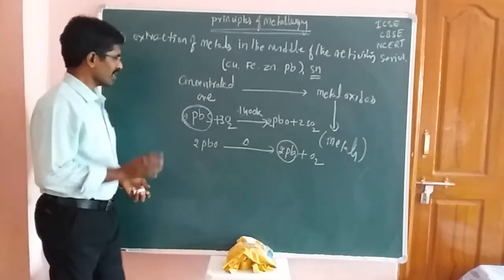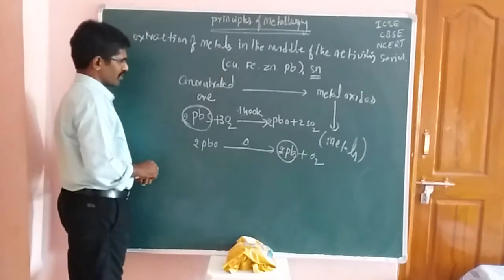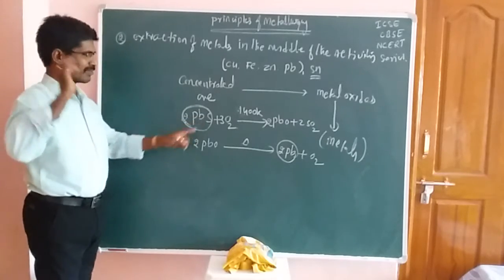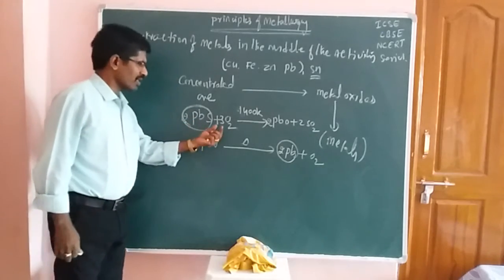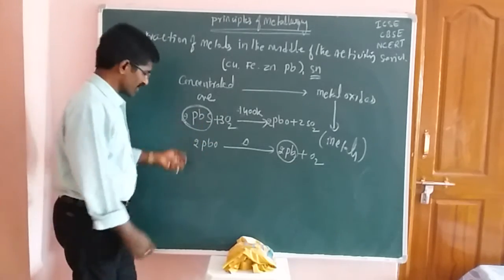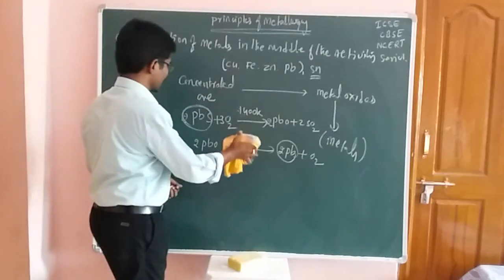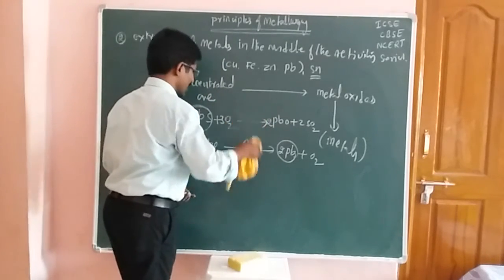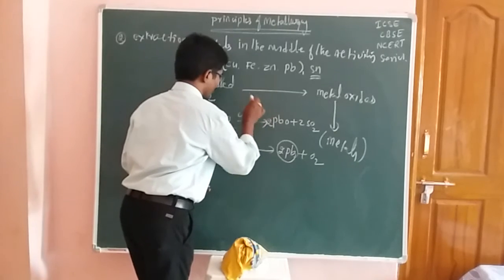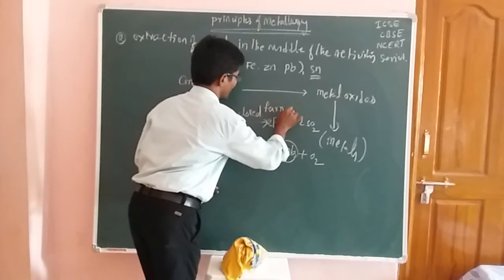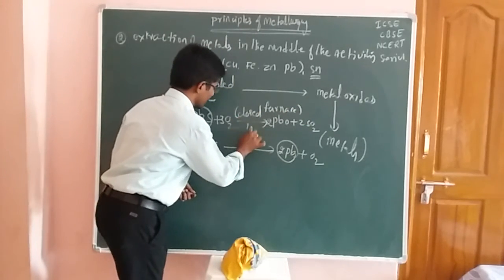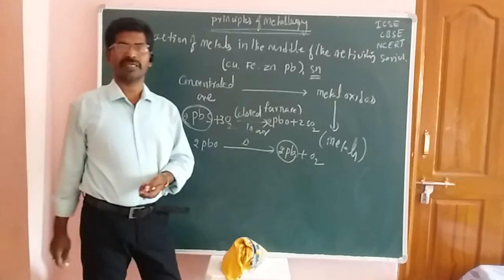Okay, students. But listen, in this reaction you have to observe which type of element is present here. Sulfur is present. What are we doing here? We are doing oxidation, that means reaction with oxygen. That means supplying oxygen in a closed vessel. The reaction takes place in a closed furnace, in presence of air.